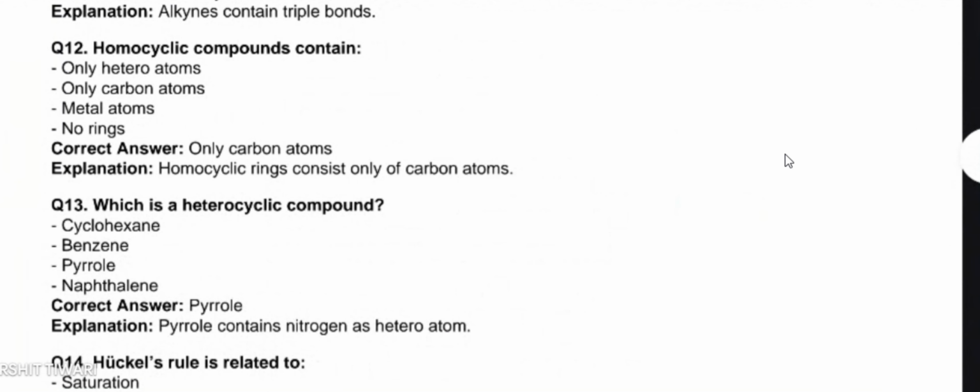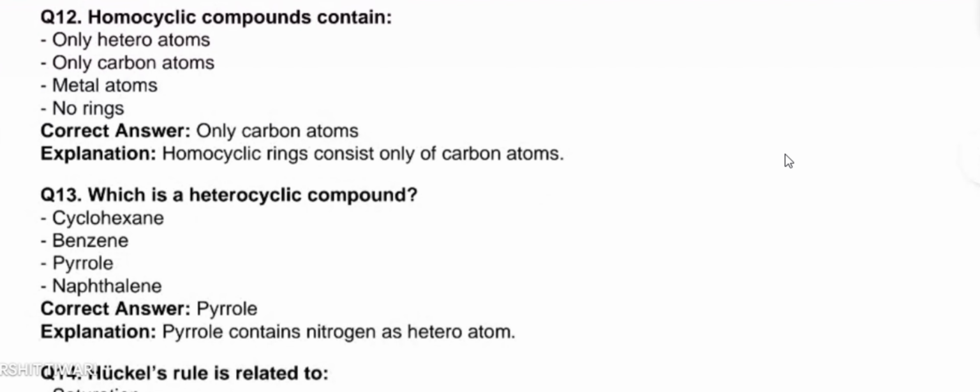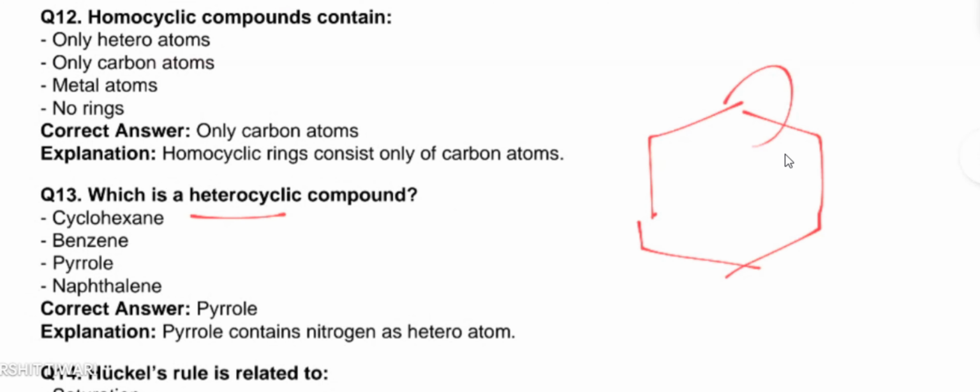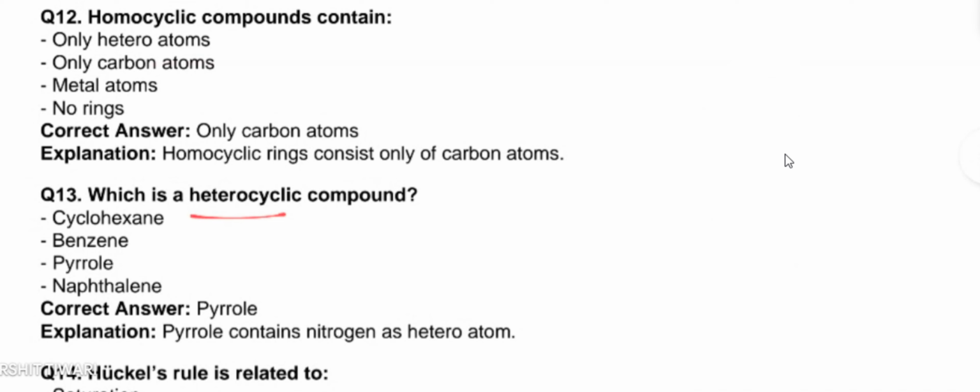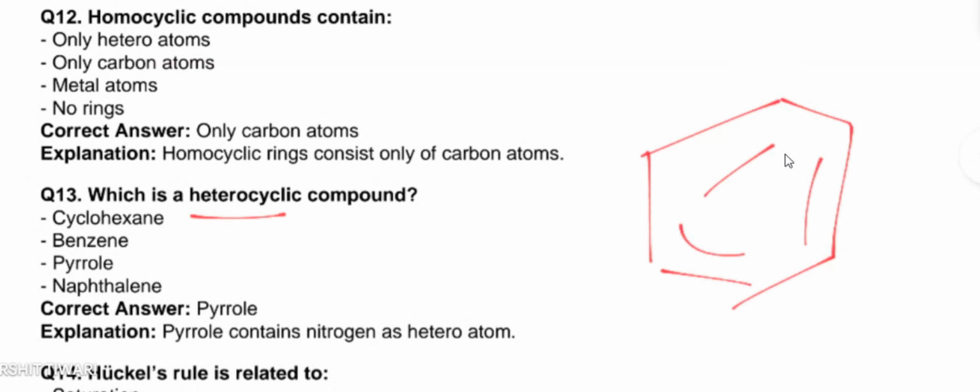इसमें से हमें पहचानना है, आइडेंटिफाई करना है कि कौन सा कंपाउंड हेटेरोसाइक्लिक है. So cyclohexane का स्ट्रक्चर वर्क करेंगे. This is the structure. In this structure, there is no heteroatom. So this is not a heterocyclic compound. Next one, benzene. Benzene is an aromatic system which also doesn't contain any kind of heteroatom. So this is also not the correct answer.